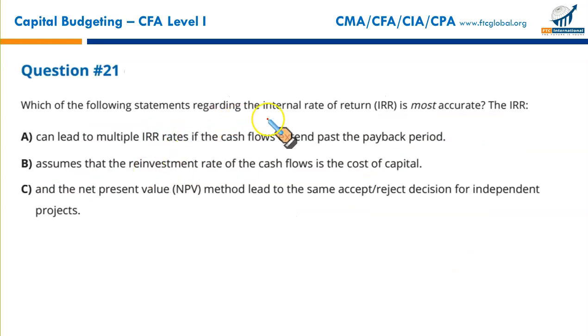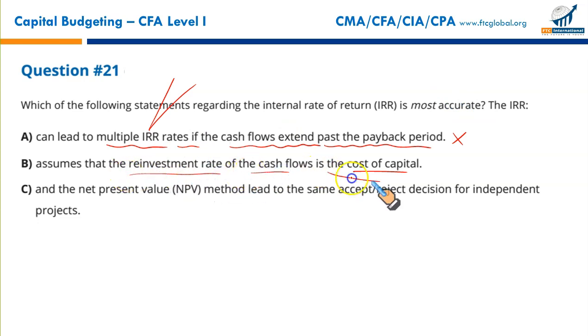Which of the following statements regarding internal rate of return is most accurate? The IRR can lead to multiple IRR rates if the cash flows extend past a payback period. No. Multiple IRRs will only arise when the cash flows are unconventional, when the cash flow changes direction. So that's why A is not correct. Assumes that the reinvestment rate of the cash flows is the cost of capital. No. IRR assumes the reinvestment rate of cash flows is the IRR rate. Remember, the reinvestment rate for IRR is the rate embedded in IRR, not the cost of capital. This is the assumption for discounting, for NPV.